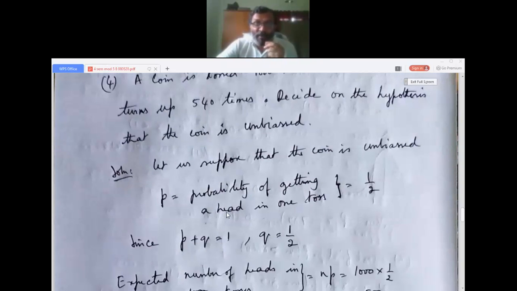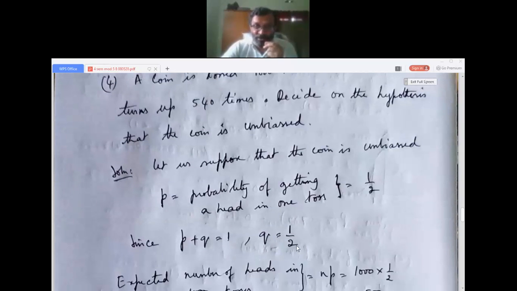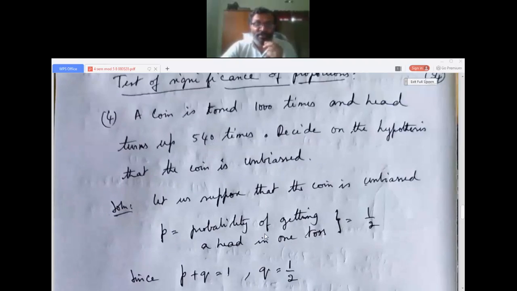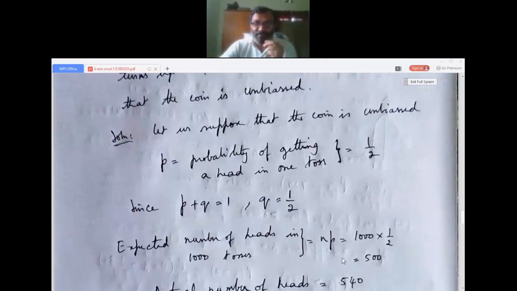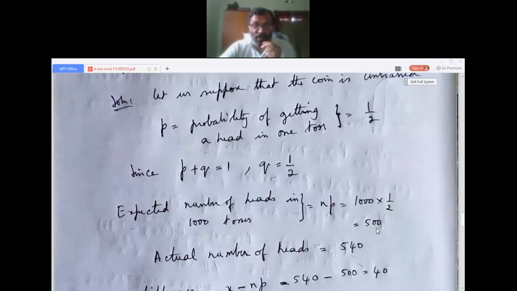So P, the probability of getting a head in one toss. You know, when a coin is tossed, the probability of getting a head or a tail is 0.5, that is half. So P plus Q is 1, Q is half. This is the Bernoulli distribution. Now, the expected number of heads in 1000 tosses is NP. Remember this concept; I have given it in the notes, test of significance of proportions. NP equals 1000 into half, that is 500.